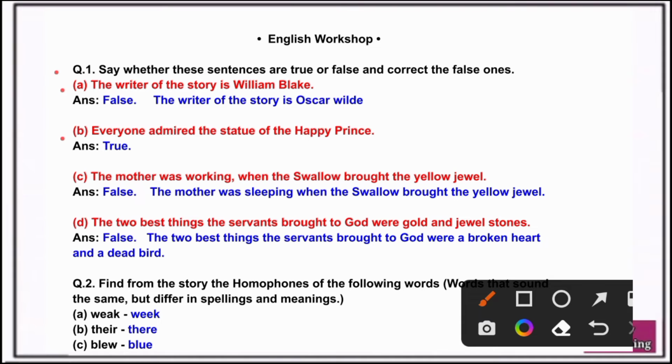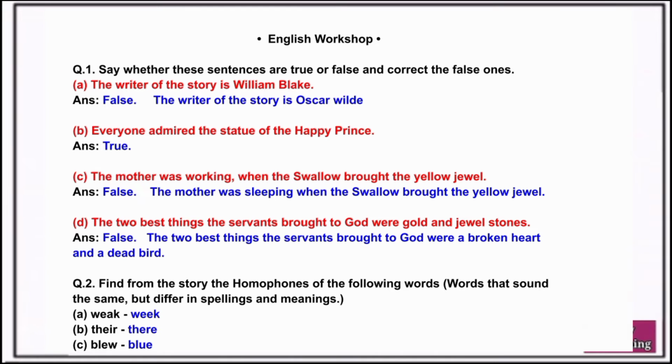B. Everyone admired the statue of the Happy Prince. Answer. True. C. The mother was working when the swallow brought the yellow jewels. Answer. False. The mother was sleeping when the swallow brought the yellow jewels. D. The two best things the servants brought to God were gold and jewel stones. Answer. False. The two best things the servants brought to God were a broken heart and a dead bird.